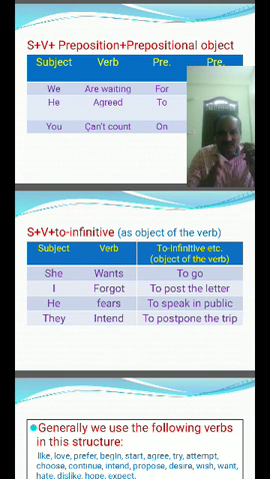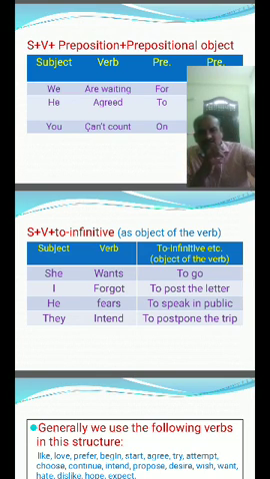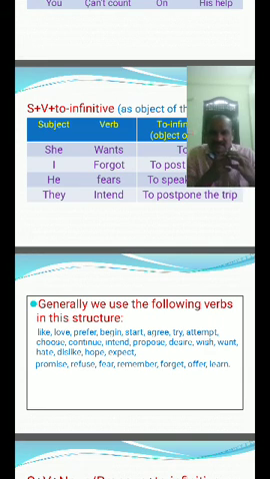He wants to go. What does she want? To go. What did I forget? To post the letter. Fears: to speak in public. Intends: to postpone the trip. Generally we use the following verbs in the subject plus verb plus to-infinitive structure.